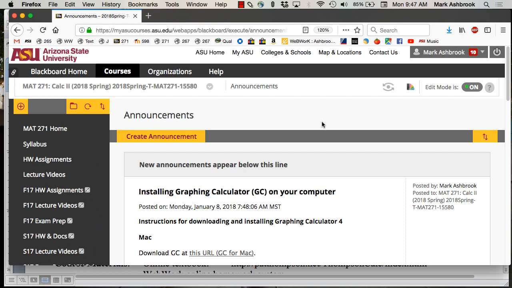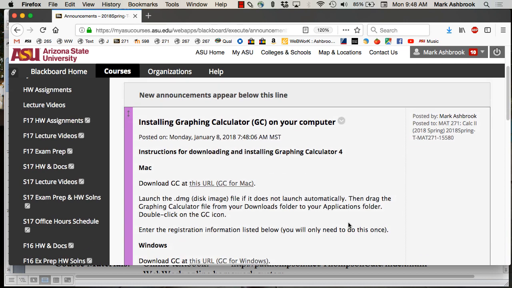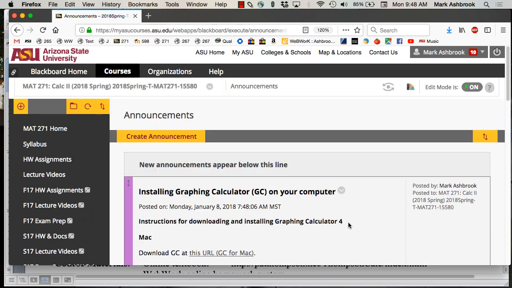Is this the same GC that you used last spring? Yep, same. But I think there's a new version since a year ago, so go ahead and reinstall it. Make sure you have the latest version. Other questions about GC? Yeah. So if you had Professor Mahosky or Bonnie last semester, you're very familiar with GC, okay? Or me a year ago, then you know all about GC. It's the same GC, okay?